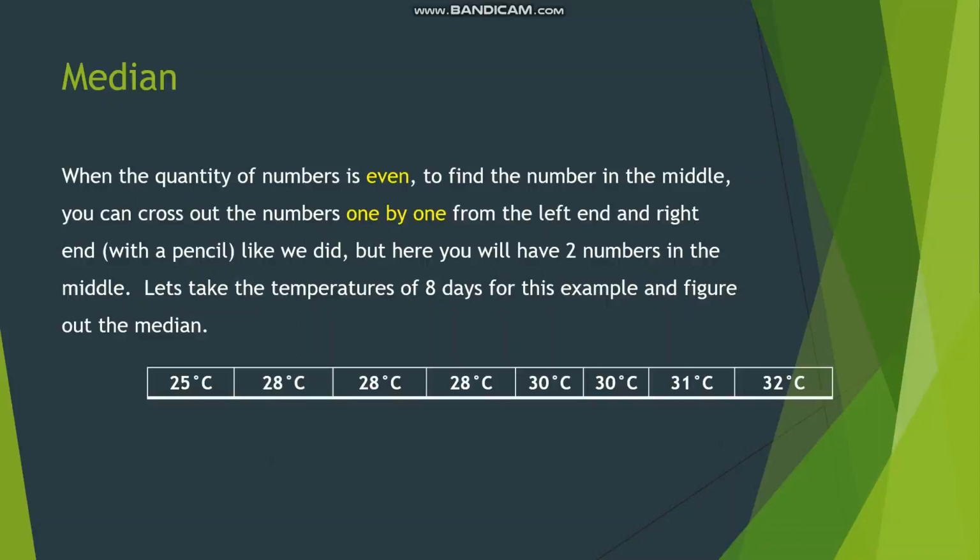In some cases, we might not have an odd number of data, when the quantity of numbers is even. To find the number in the middle, you can cross out the numbers one by one from the left and right end, like we did, but here you will have two numbers in the middle. Let's take the temperatures of 8 days for this example and figure out the median. So we start by crossing out from the left side and then from the right side. Now we are left with two numbers in the middle, 28 and 30 degrees Celsius.